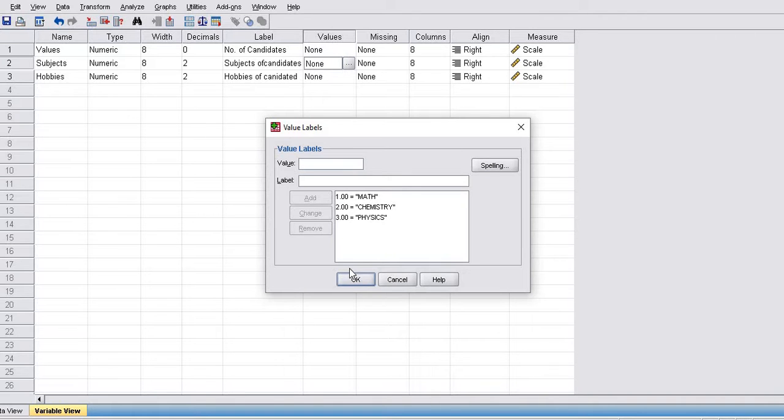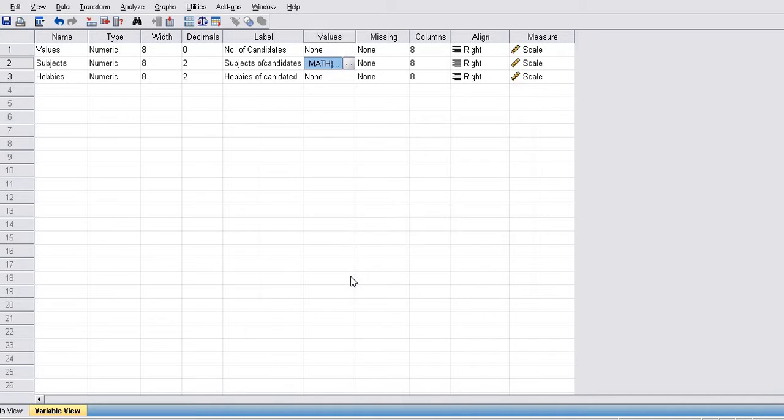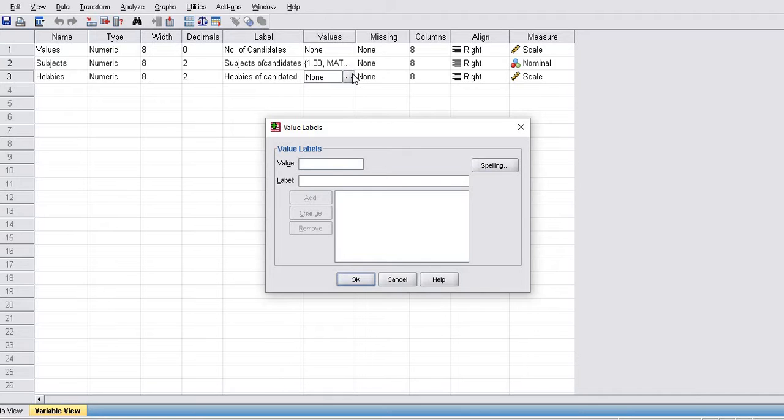Okay, these values have been assigned categorical values, that is 1 2 3, and it is a nominal scale. Now come on to hobbies. First for music, added.